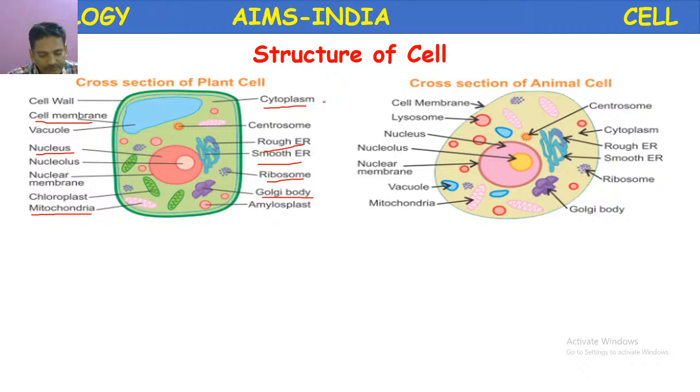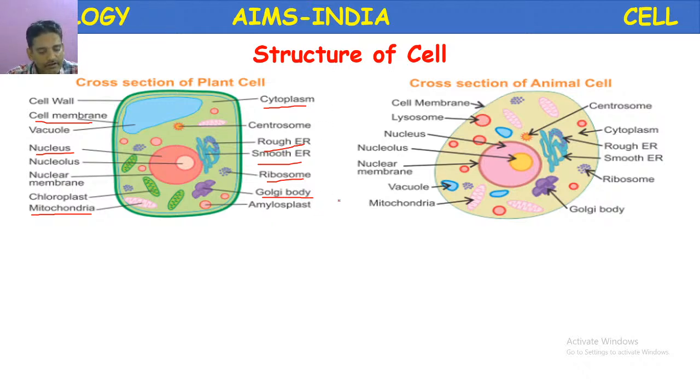What is cytoplasm? The cytoplasm, or we can also call it cytosol sometimes, can be defined as the intracellular fluid or the cytoplasmic matrix present inside the cell membrane. Okay, this is the cell membrane. The limit is there for this cytoplasm. And we can also divide the cytoplasm into protoplasm also. Another term, protoplasm. Protoplasm is equal to, I am telling the equation, cytoplasm plus nucleus plus all cell organelles.